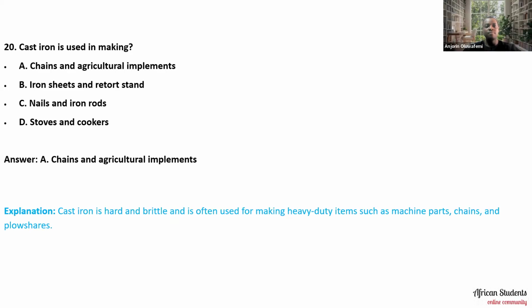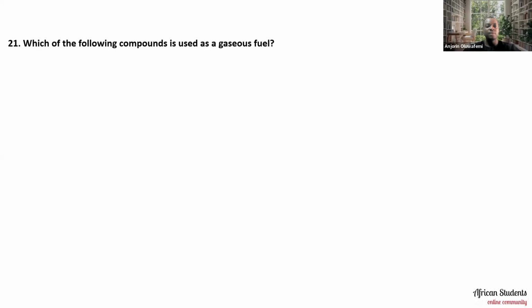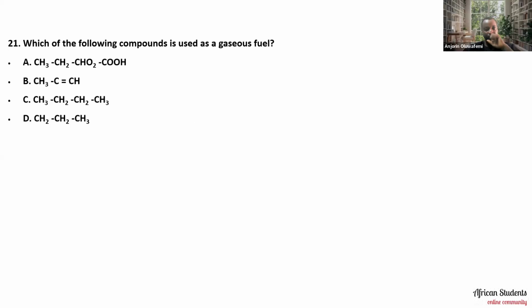Okay. So the next one says, which of the following compounds is used as a gaseous fuel? Which of the following compounds is used as a gaseous fuel? So let's look at the options one after the other, and let's come up with the right answer. Which one of them is used as a gaseous fuel? Going by these, the answer is actually propyne. That's C3.